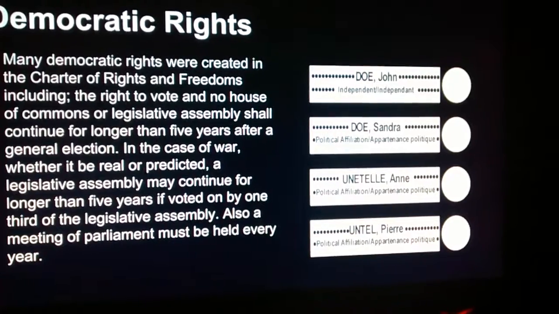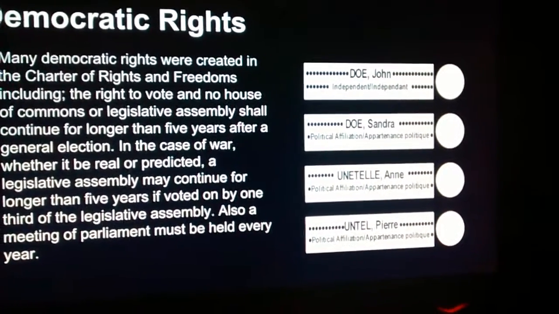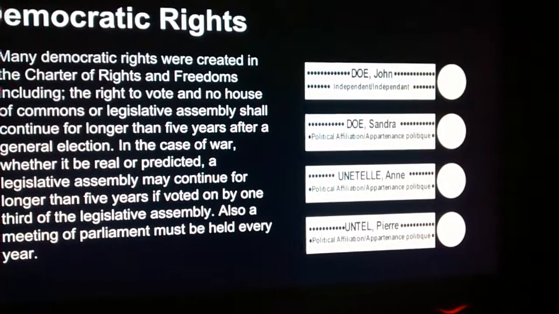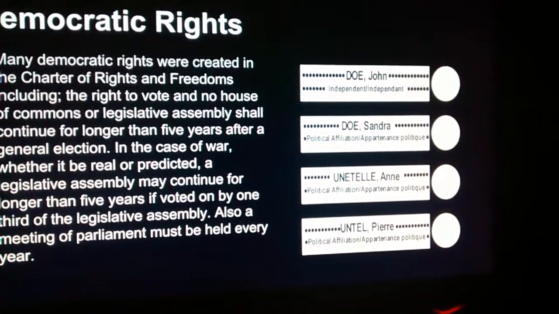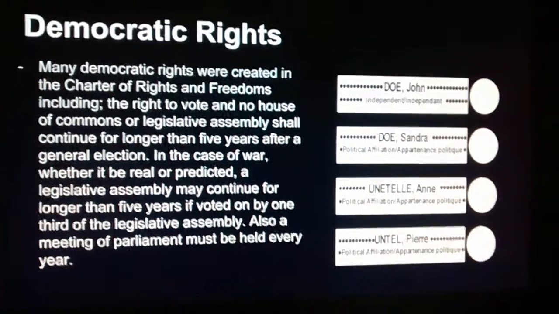To the right is an example of what a federal ballot would look like for a vote. As you can see, these are not real names because obviously they cannot have that on Google Images.